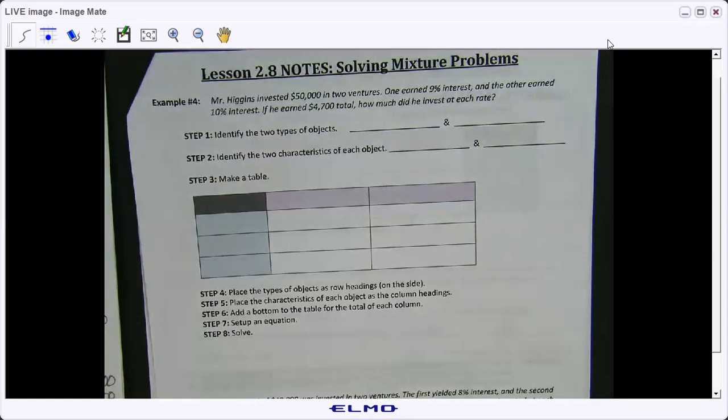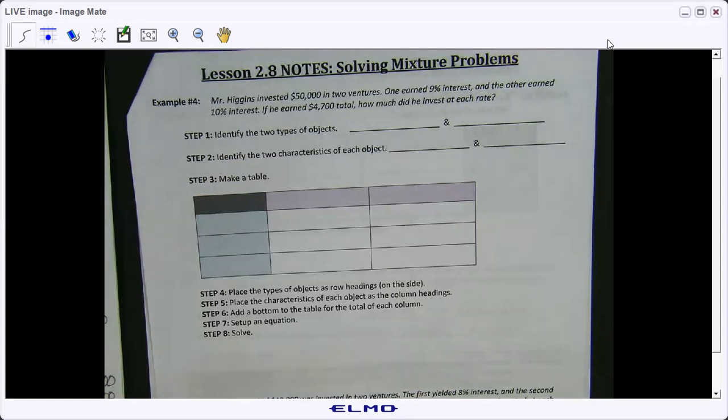Well, this guy decided to put money into two different accounts. One that would earn 9% interest and one that would earn 10% interest. Now we know the total amount that he invested and we know the amount of interest he made off of both accounts, but we don't know how much he put into each individual account. And so that's what we're going to try to find out.